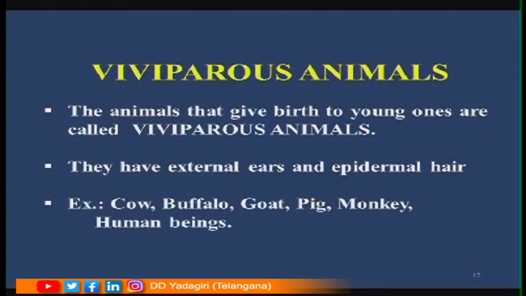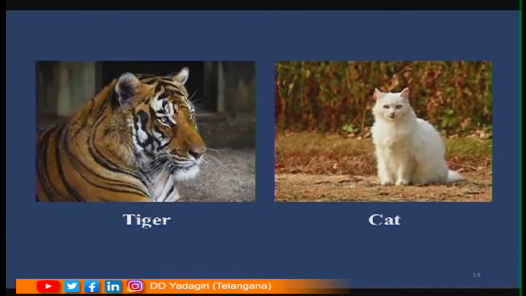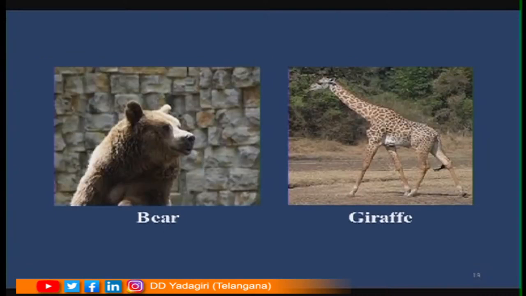Now, let us see what is meant by viviparous animals. So, what are viviparous animals? Organisms which give birth to young ones are called as viviparous animals. They have external ears and as well as epidermal hair. Examples are cow, buffalo, goat, pigs, monkeys and as well as human beings. Is it clear, children? Now see here, tiger and cat, they will be giving birth to the young ones directly.